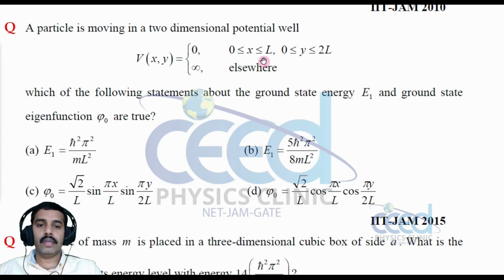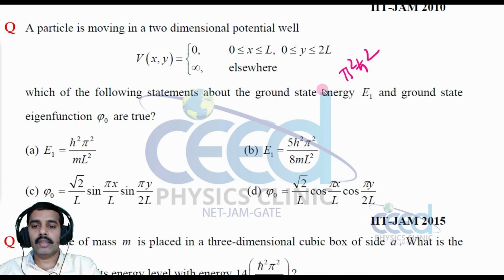So here, let me write this. Look into this ground state, we have to comment about this ground state energy E1 and ground state eigenfunction psi0. So let us come to energy E1 first, right? What is energy E1? In the x-axis we have the energy pi square h cross square divided by 2m L square, since it is the ground state, n is equal to 1, so 1 square pi square h cross square divided by 2m L square.